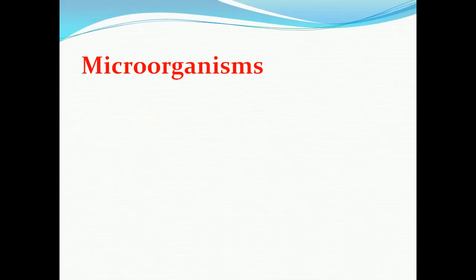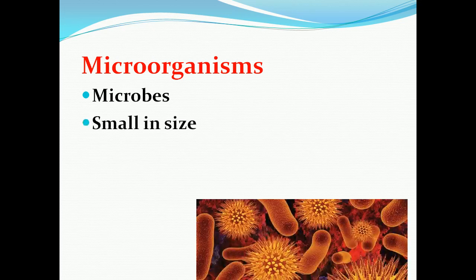So first we can see what is meant by microorganisms. In the name itself we can see the word micro. Micro means small, so small organisms. Microorganisms we can also call microbes.